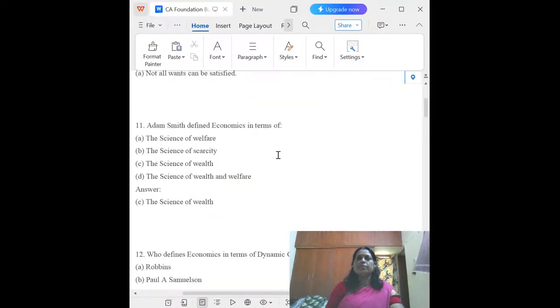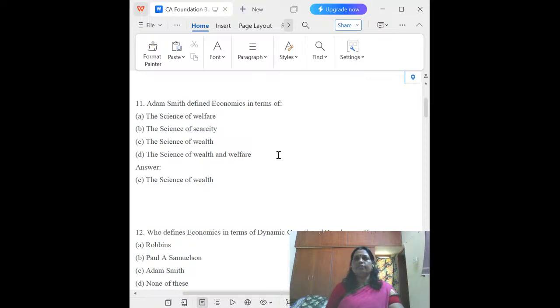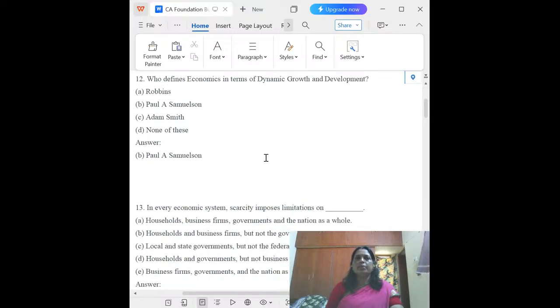Then Adam Smith defined economics in terms of the science of wealth, because Adam Smith gave the masterpiece Wealth of Nations. That is why his definition is the science of wealth. The next one. Who defined economics in terms of dynamic growth and development? Paul A. Samuelson. That is why Paul Samuelson's definition is called the growth and development definition.